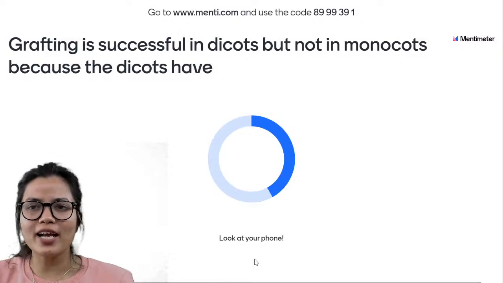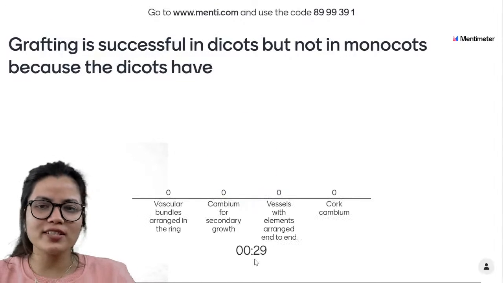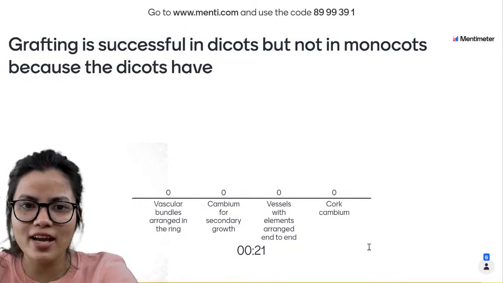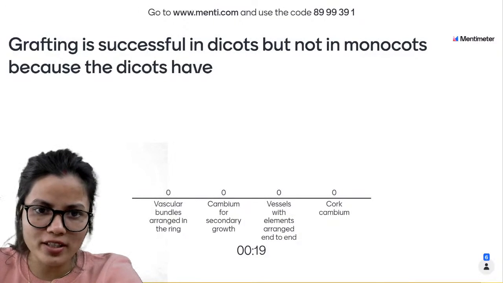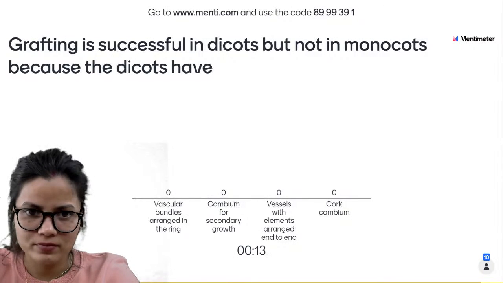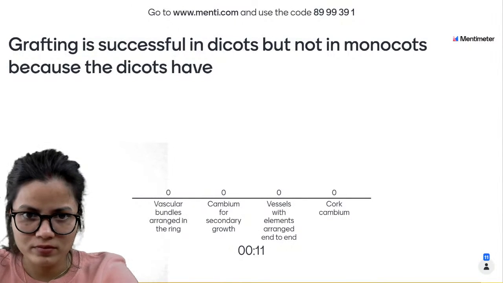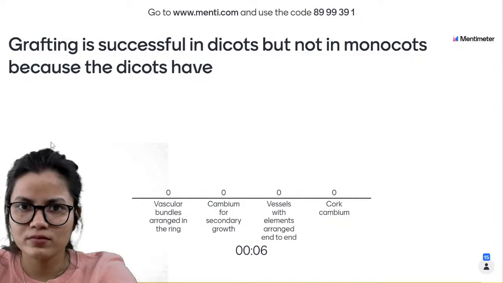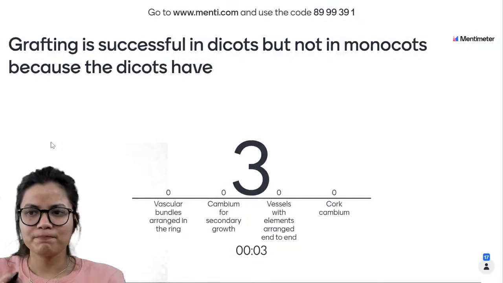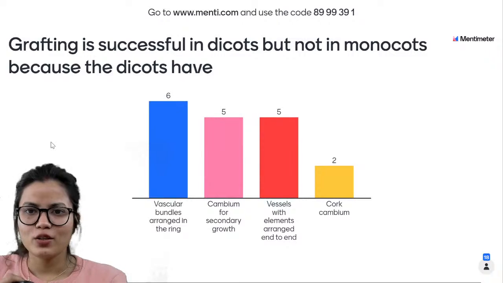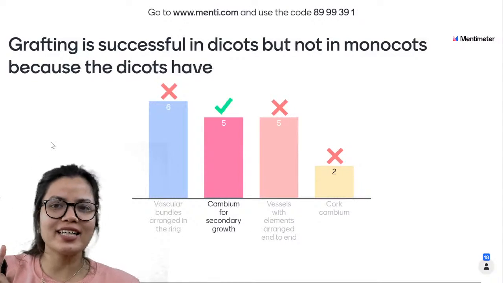Grafting is successful in dicots but not in monocots because the dicots have. Grafting is successful in dicots but not in monocots as dicots have. So the dicotyledon plants have something extra. What is that? Wow, that's great. So we have 5 of you who have marked it correctly.